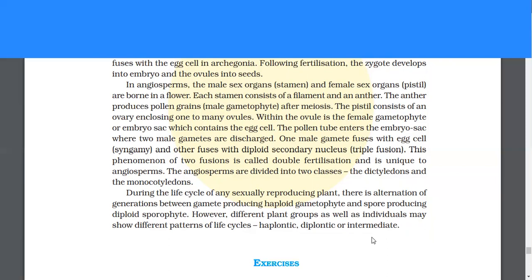During the life cycle of any sexually reproducing plant, there is alternation of generations between gamete-producing haploid gametophyte and spore-producing diploid sporophyte. However, different plant groups or individuals may show different patterns of life cycle: haplontic, diplontic, or intermediate.